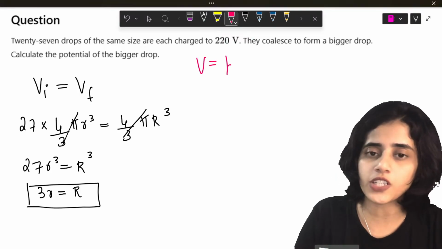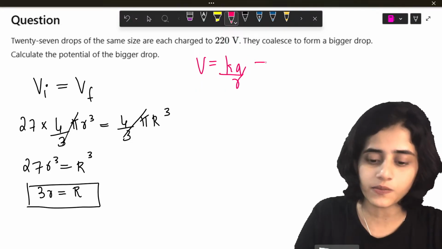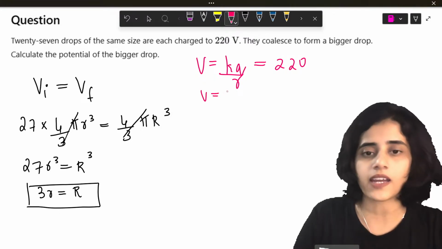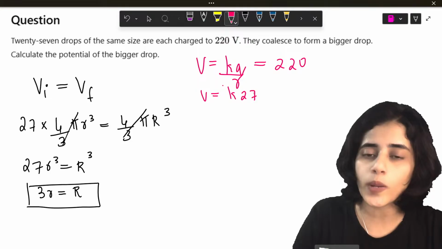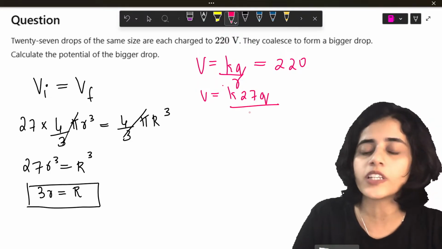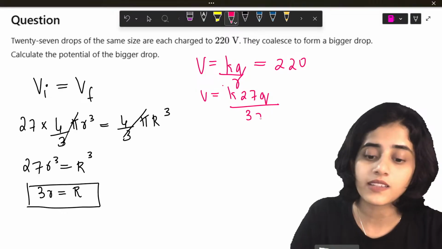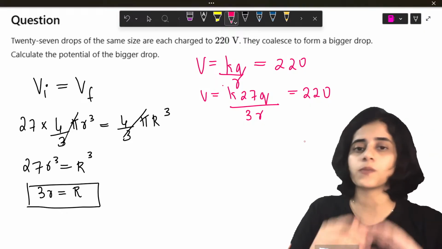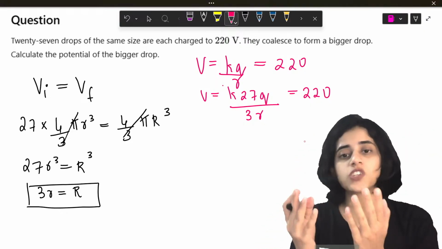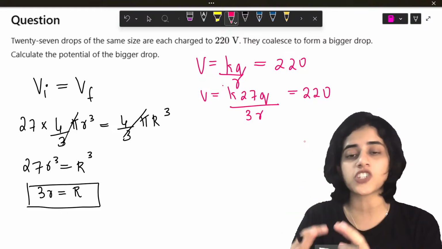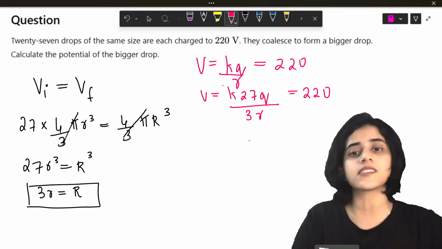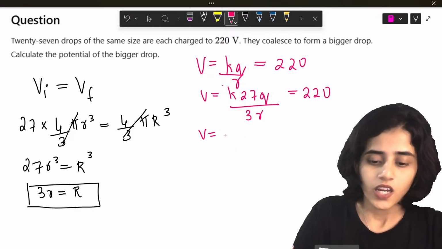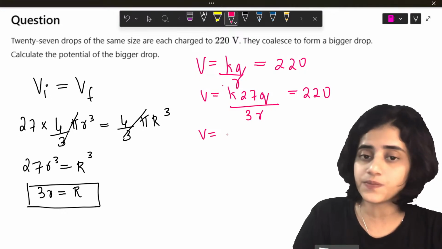So we know that potential is what? Potential is kq by r and we know the total potential is 220. So this is the same as k into 27 times the charge, the whole divided by, in that case, the radius will be 3r. What is q here? Q is the charge and here our charge is 27q and here our distance is 3r. So 27q by 3r. So 27 and 3 cancel. So let's put this as 9.